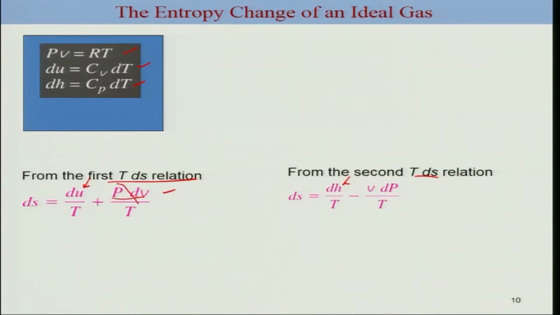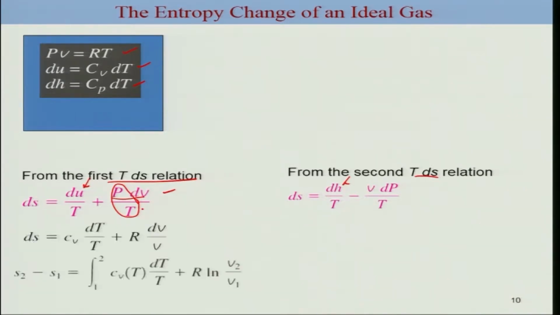We can also place this in terms of volume so that we can integrate easily. Now it's written here: du is written as Cv dT, and P by T is expressed in terms of R by V. Thus the expression for the case of ideal gas is clearly written in this form. The change in entropy is this term plus this term, which relates to the change in the volume.